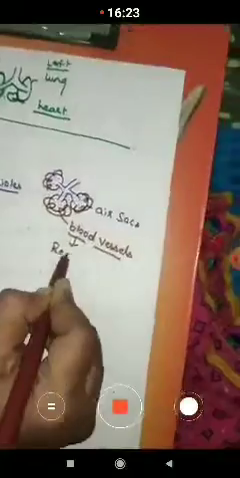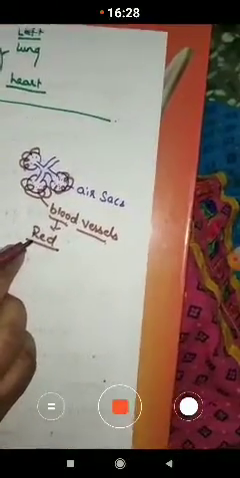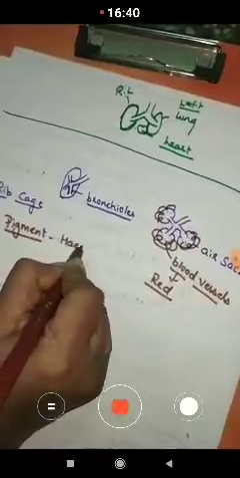We know that blood is red in color. Everyone knows that blood is red in color due to the presence of a pigment. A pigment is present in the blood, children, that is hemoglobin.